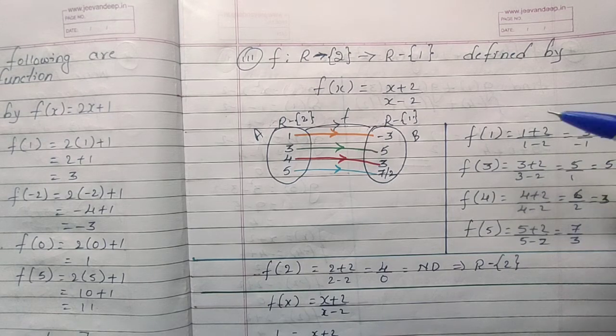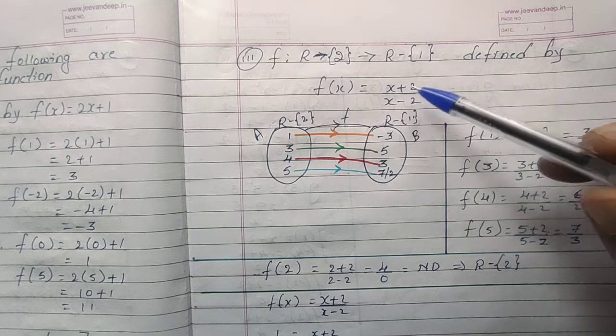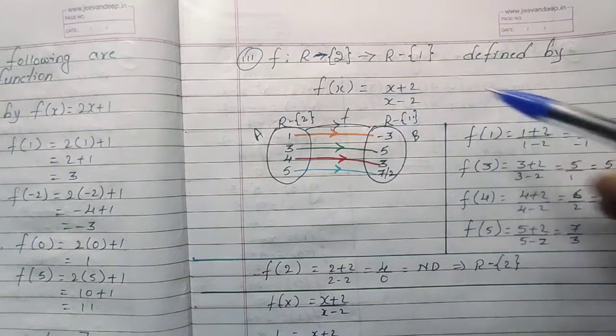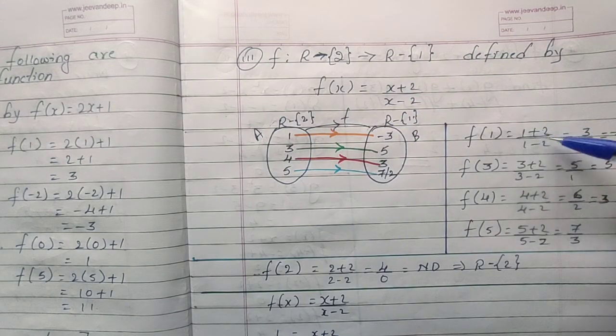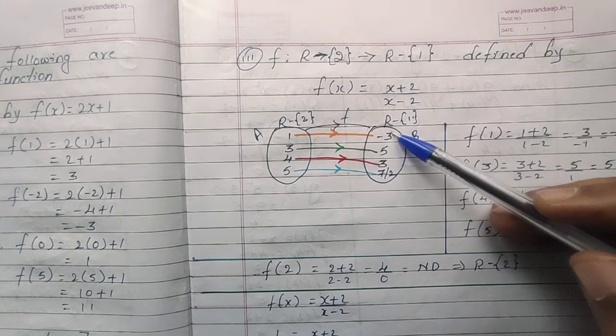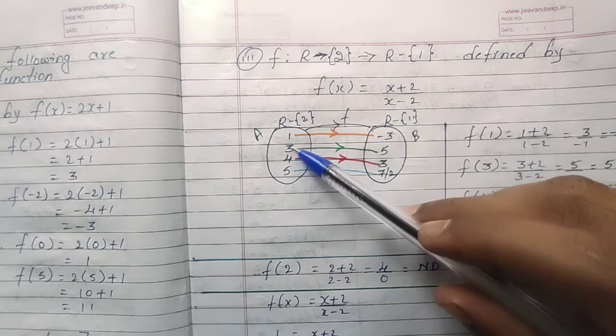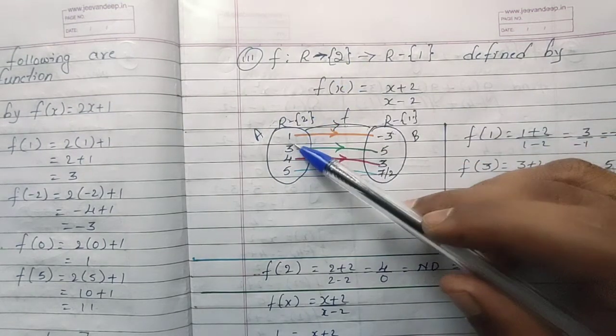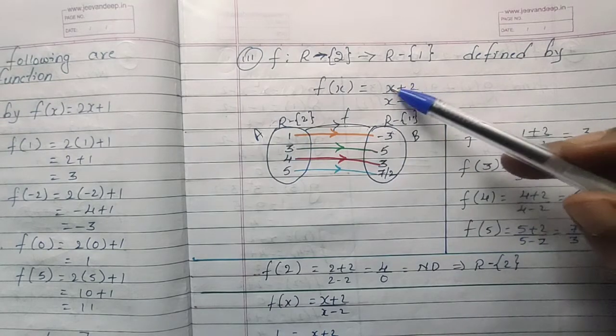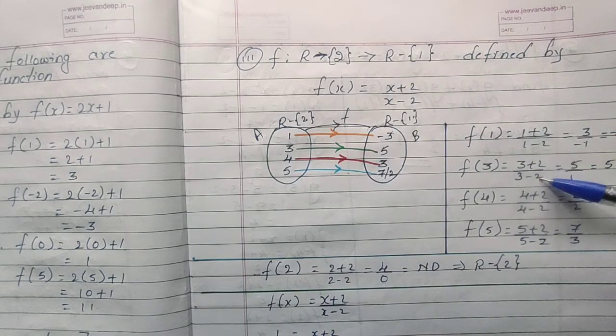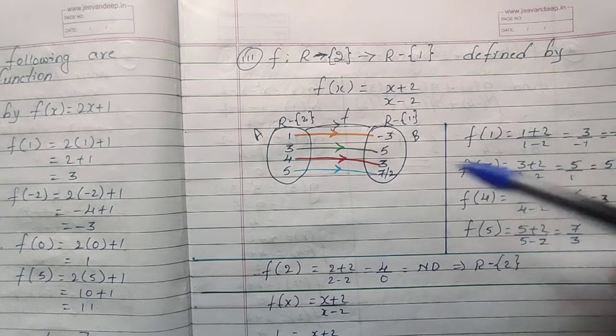You may think this is a function. If x equals 1, 1 plus 2 is 3, 1 minus 2 is minus 1, so minus 3. If x equals 2, you should not take it, you can take 3. If you take 3, 3 plus 2 is 5, 3 minus 2 is 1, so it is 5.